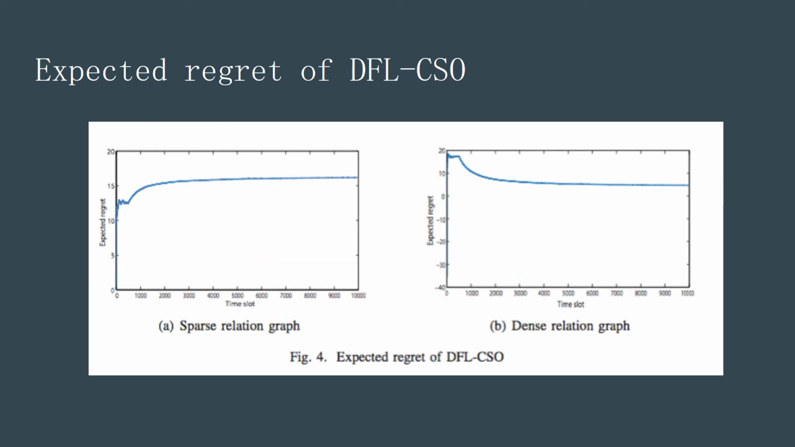In this slide, we show the expected regret of DFL-CSO. The regret bounds in the CSO case depend on the number of co-arms and the number of clicks. Thus, we tested the regret under both a sparse regression graph and a dense regression graph. In a sparse regression graph, the expected regret slowly increased beyond 0, while in a dense regression graph, the expected regret gradually approaches 0. This demonstrates that side observation can help reduce regret if we can observe more.